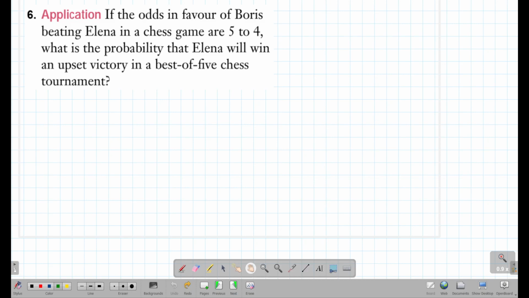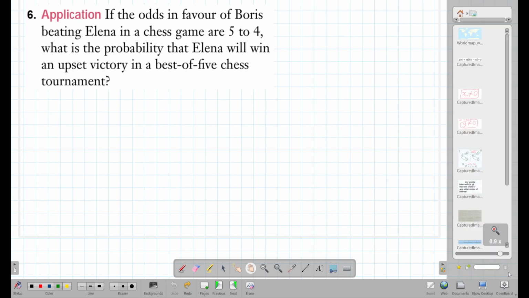This is question 6 in 6.2, and this is another odds question. Well, the entire chapter is about odds. And this question says, if the odds in favor of Boris beating Elena in a chess game are 5-4, what is the probability that Elena will win an upset victory in a best-of-5 chess tournament?